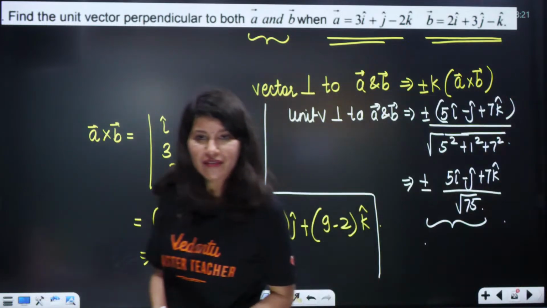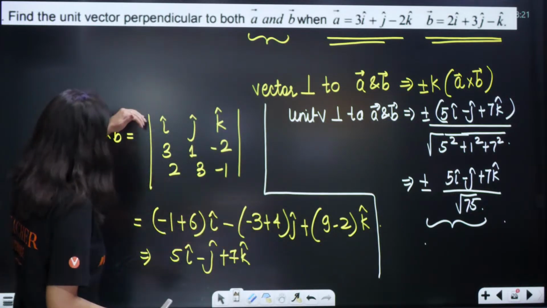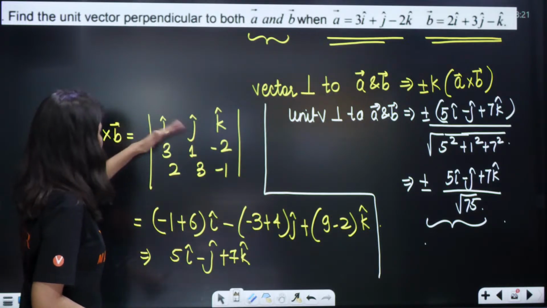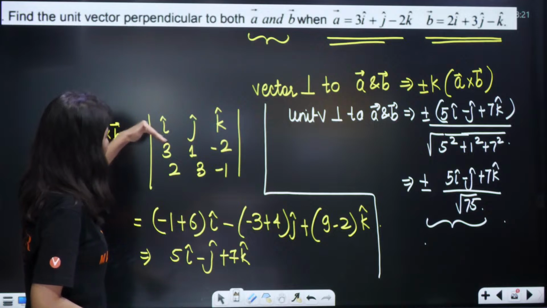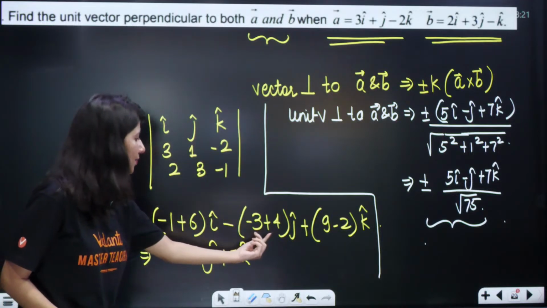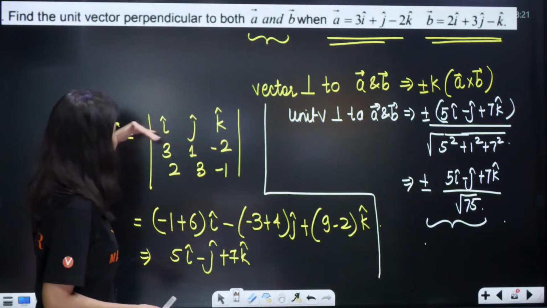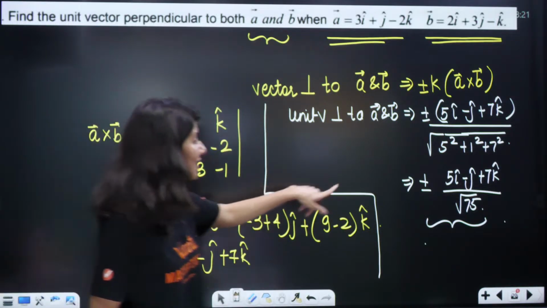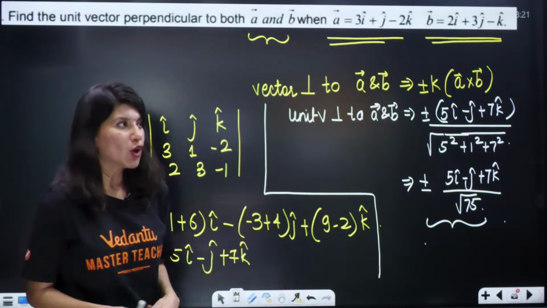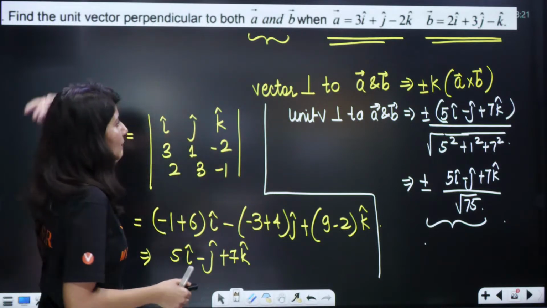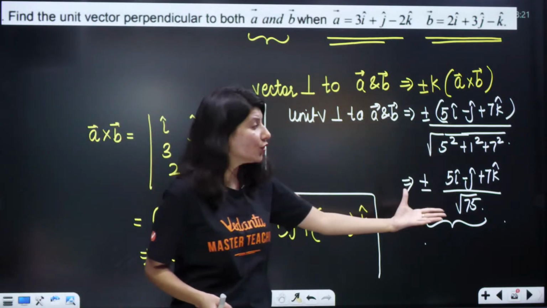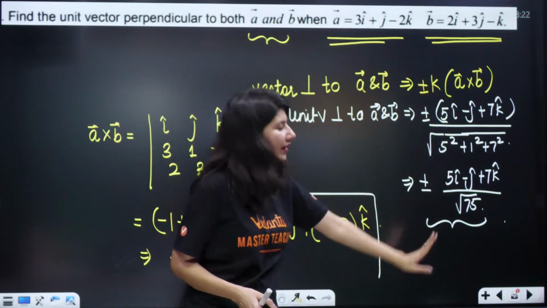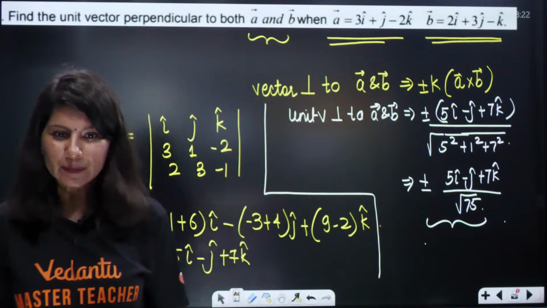Okay, let me just check. Have I made any calculation mistake? Okay, minus 1 plus 6. This is correct. Then it is going to be minus 3 plus 4, so minus 1. Perfect. And finally 9 minus 2 is 7. Yes, this is correct. But the plus minus sign will be applicable, because now you are looking for a unit vector, so you have to forget about the k. That's why this. Okay, is that clear?